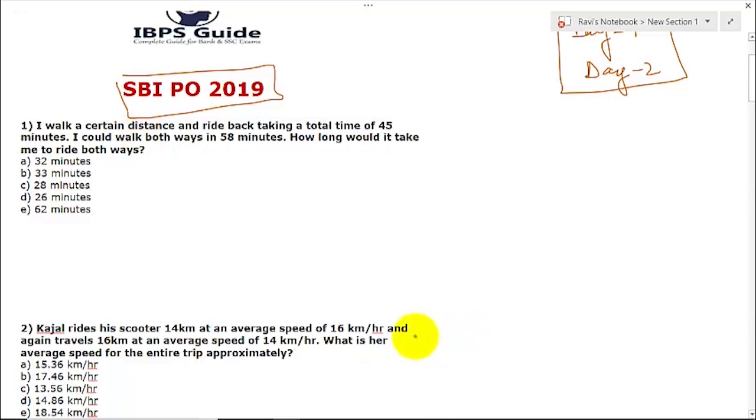What it is saying is, I walk a certain distance and ride back, taking a total time of 45 minutes. Riding, it is going by walk, and riding, total how much is it taking? 45 minutes. I walk both ways this much. So walking both ways, how much is it taking? 58 minutes. What they are asking is, how long would it take me to ride both ways? Okay, 2R you have to find basically.